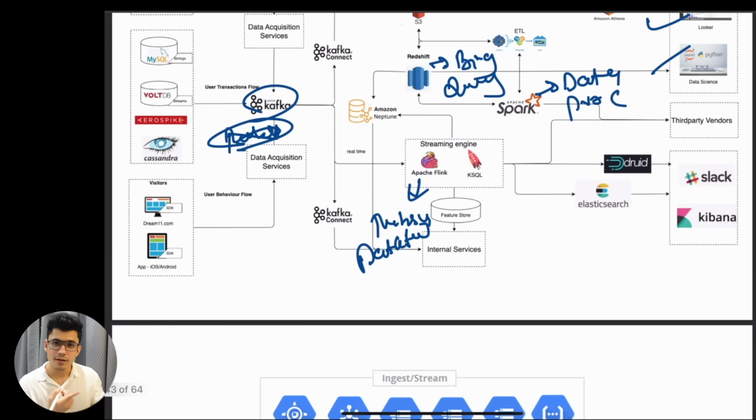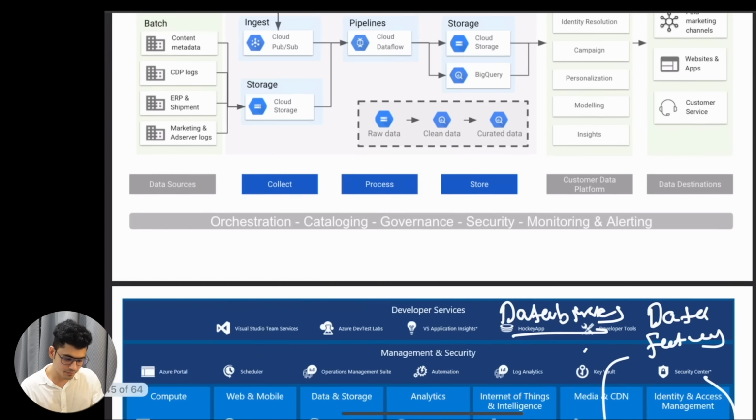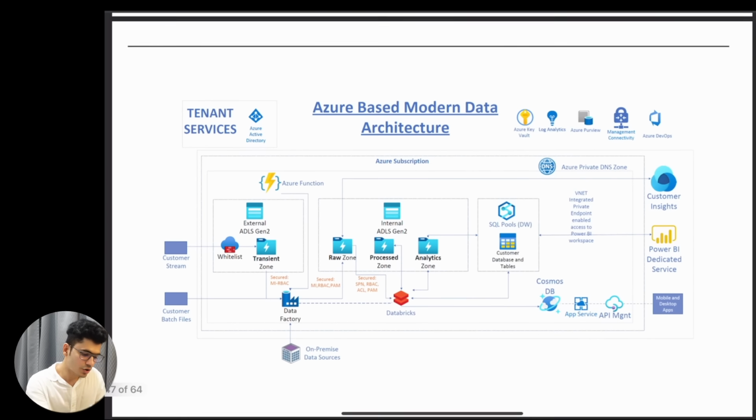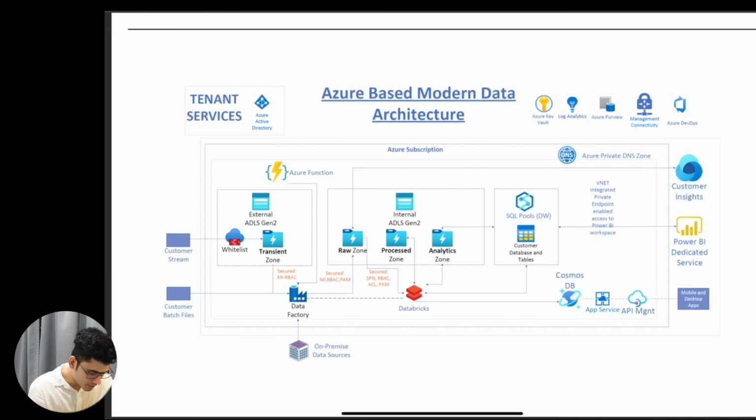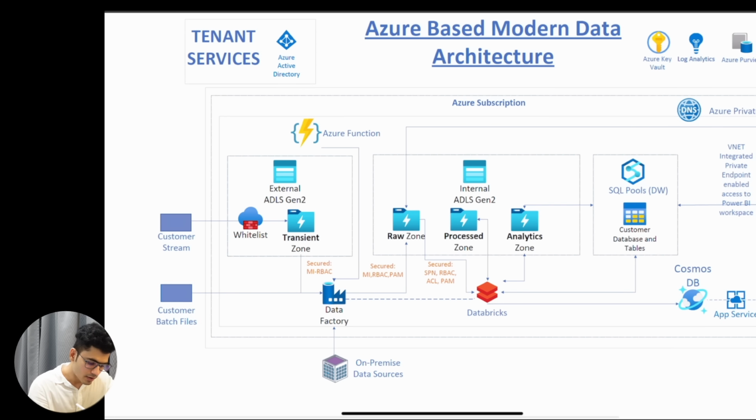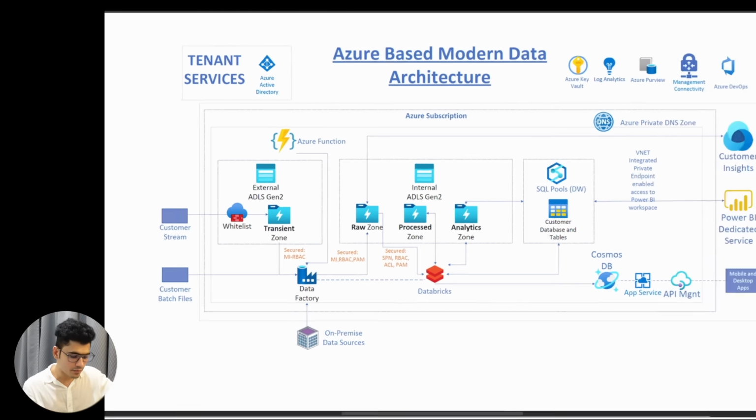I can also do the same for Azure. Simple. And this is what the Azure architecture looks like. What do we have? We have the customer stream data and the customer batch files. We are ingesting this and adding it onto ADLS, which is Azure Data Lake Gen2 Storage, a service available from the external source.